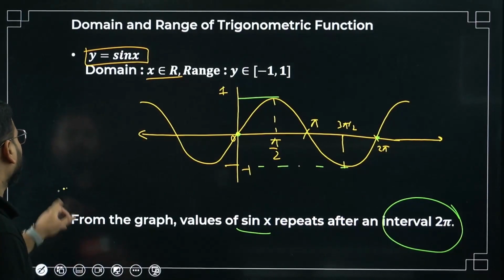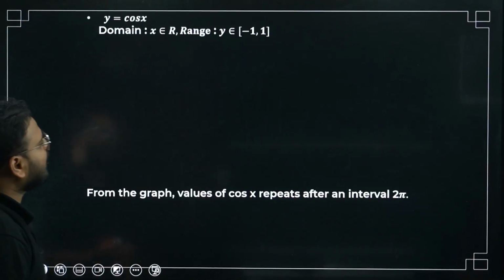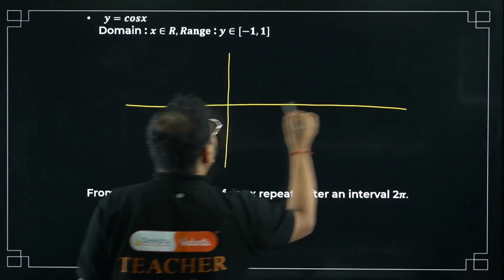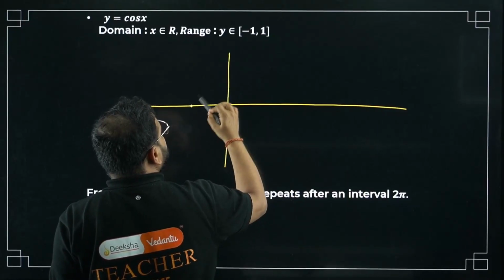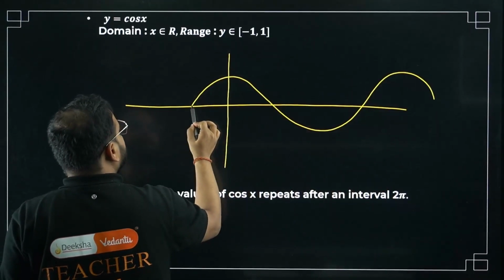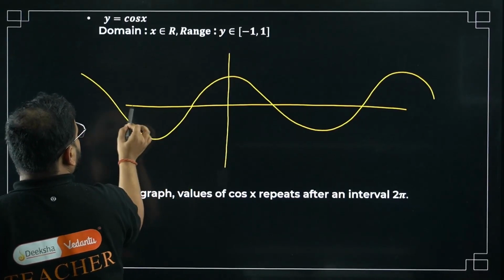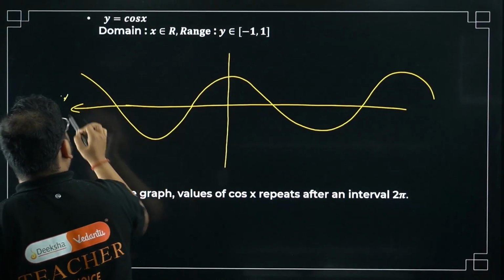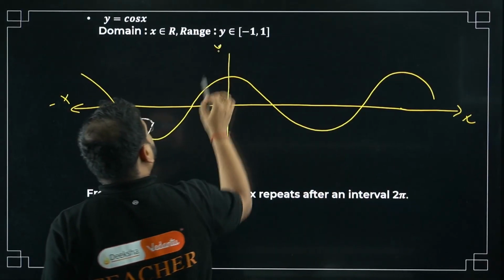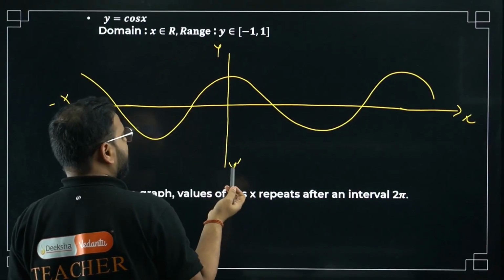So this is clear. Moving on to cos x. I drew the graph of cos x already. I'll just draw the same thing over here. So cos x will look like this. This is negative x, this is going to be plus x. This is y, this is y dash or negative y, whatever you want to call it.